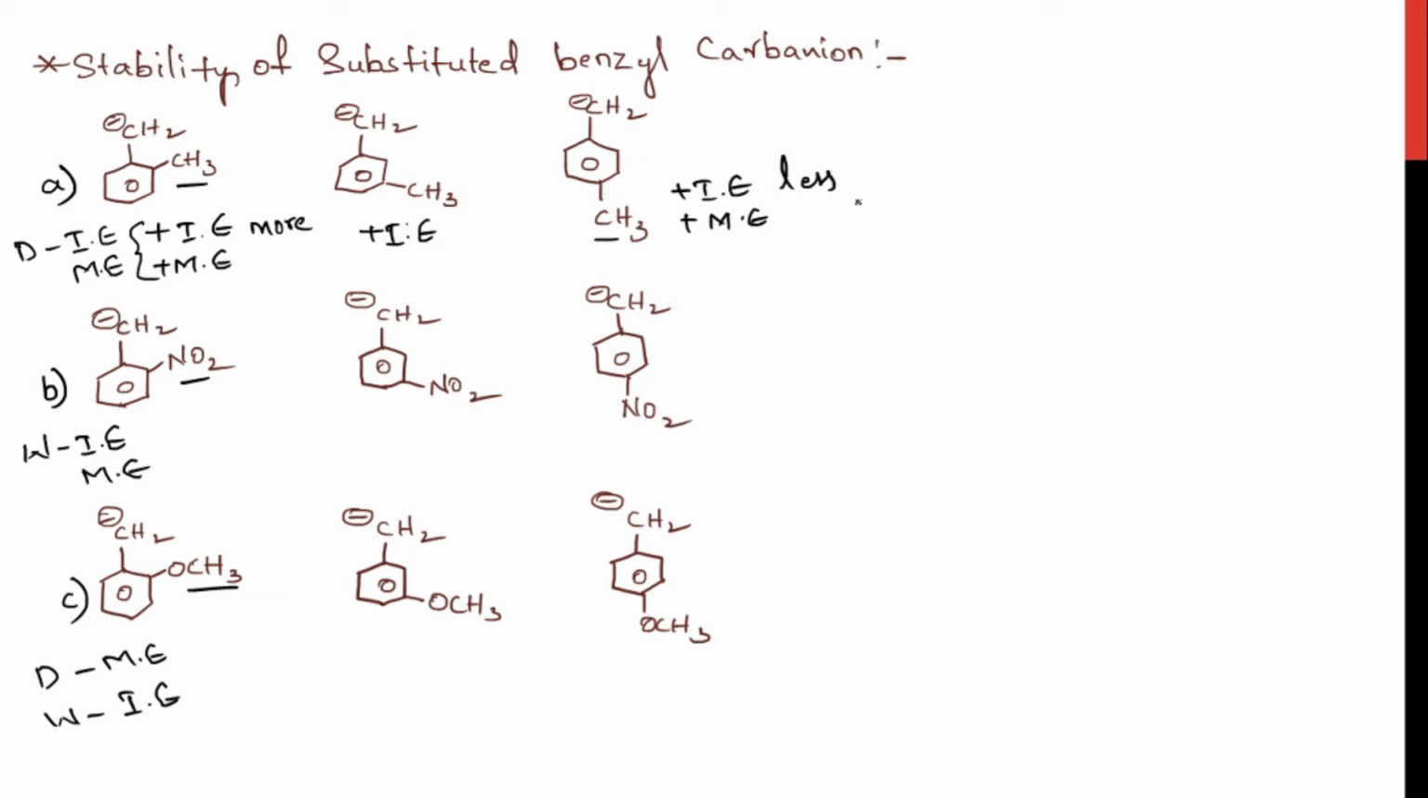Now the donation of electrons would decrease the stability of the carbanion. Both 1 and 3 are donating through mesomeric effect and inductive effect. Only the second one is donating through inductive effect, only a single effect. That would be more stable comparing the three structures. The second one would be more stable.